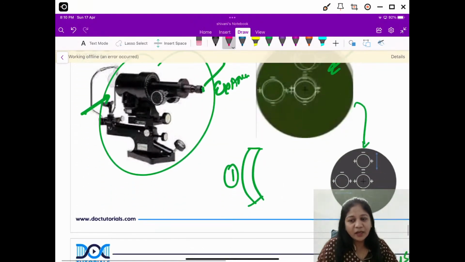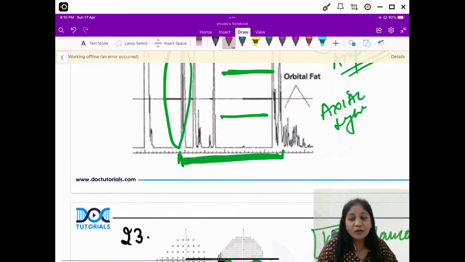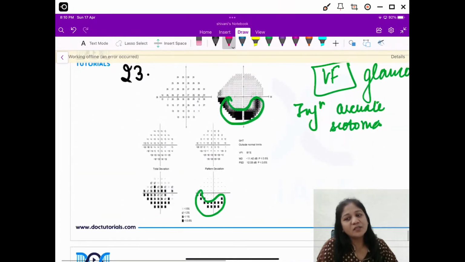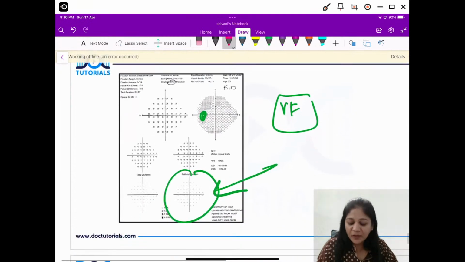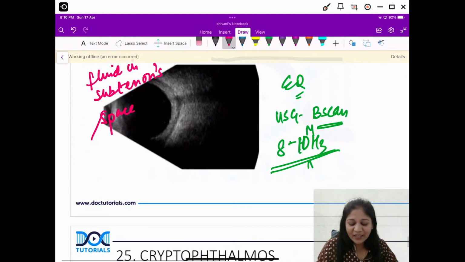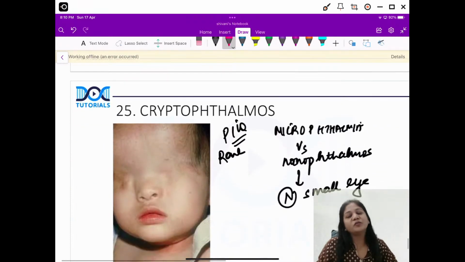This is the end point, and I told you about the 3 questions. This is your ultrasound A scan for biometry again. And then we have this inferior arcuate scotoma, the normal visual field, T-sign expected question in posterior scleritis. We have this as a cryptophthalmic eye.